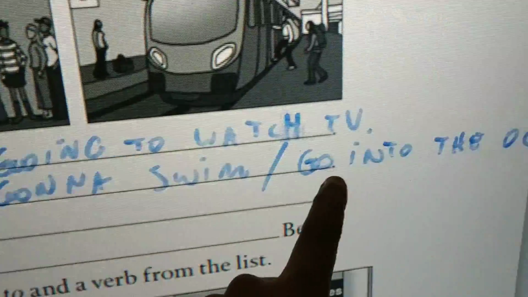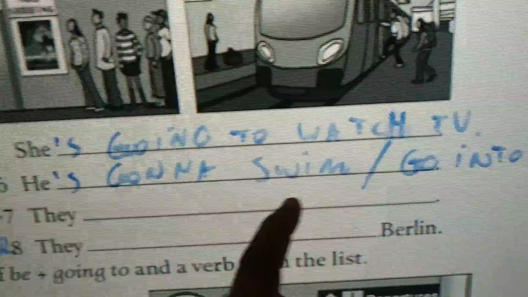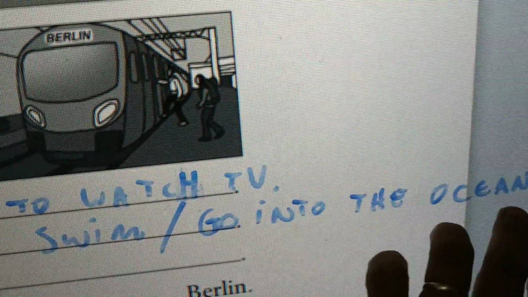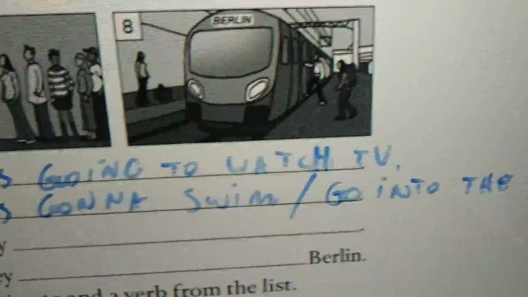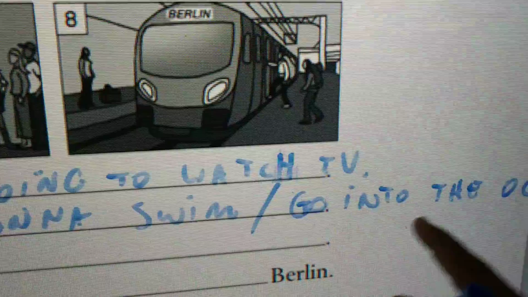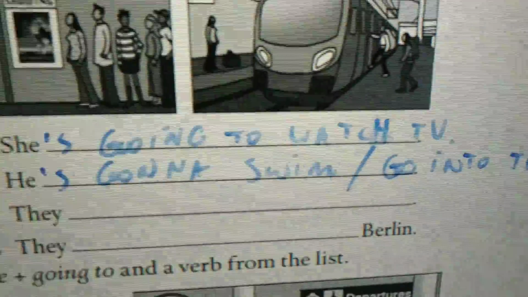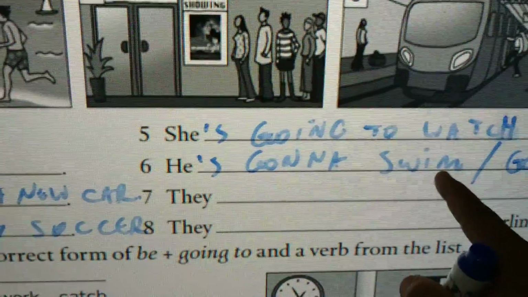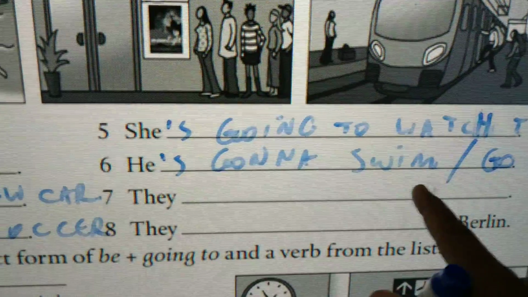He's gonna go into the ocean, okay? Enter. He's gonna enter the ocean, for example. But swim will do. He's gonna swim.